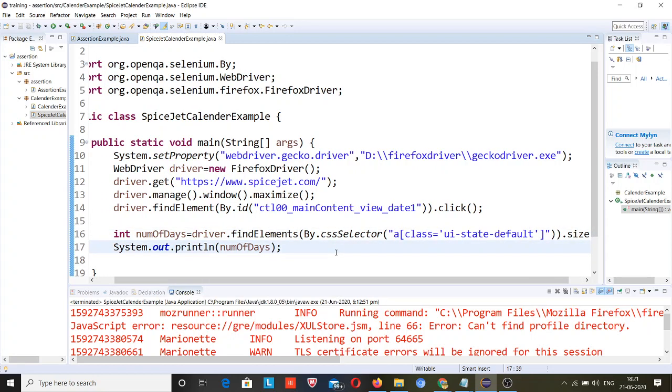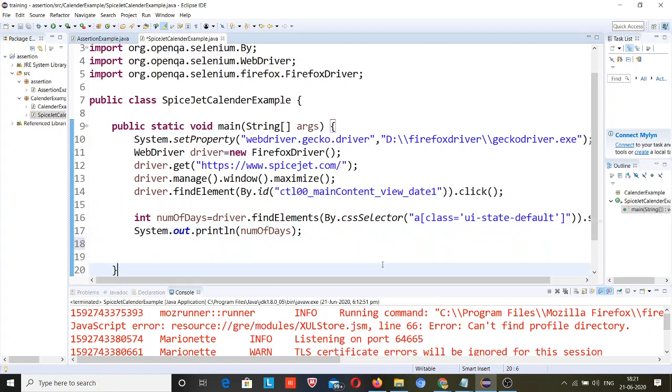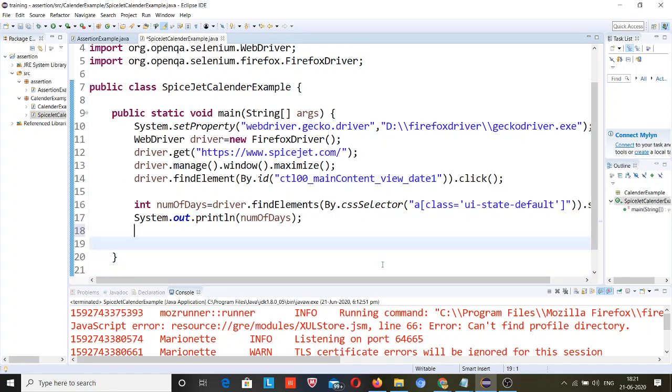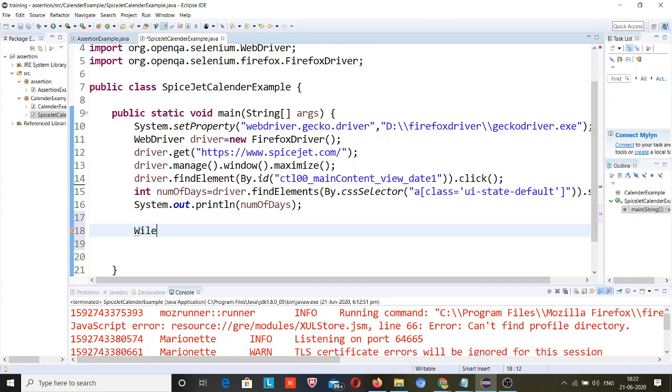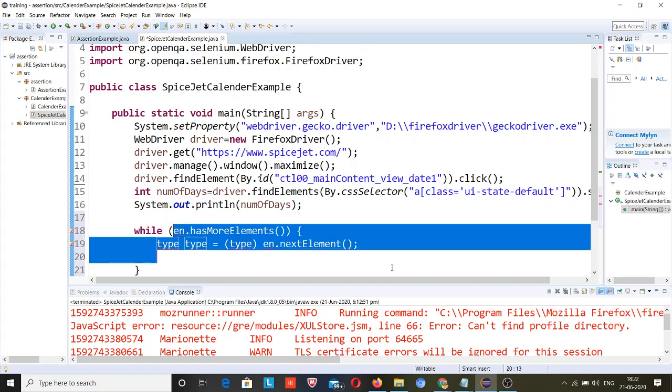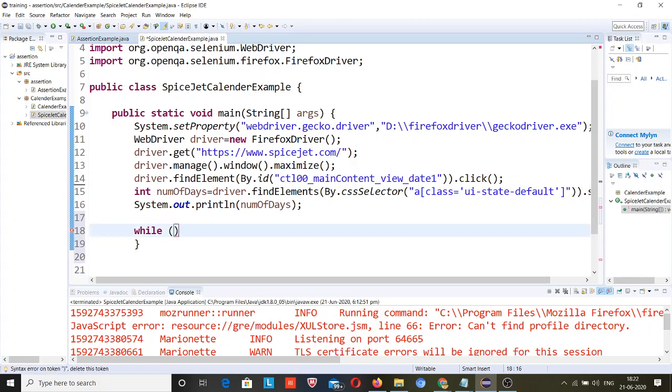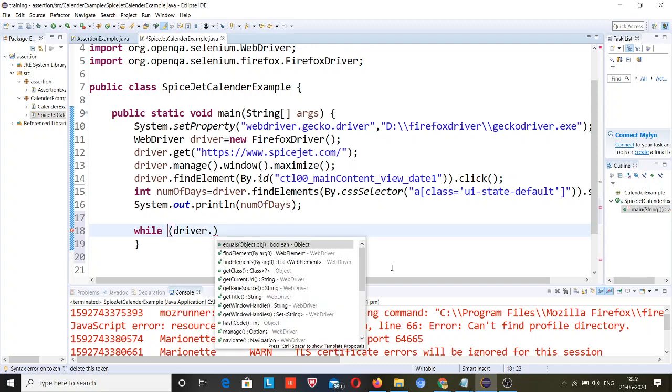Okay, so what I will do, oh, too many steps going on today. What I will do now, I will check while. What is this, I don't want this code, driver. I will explain it.